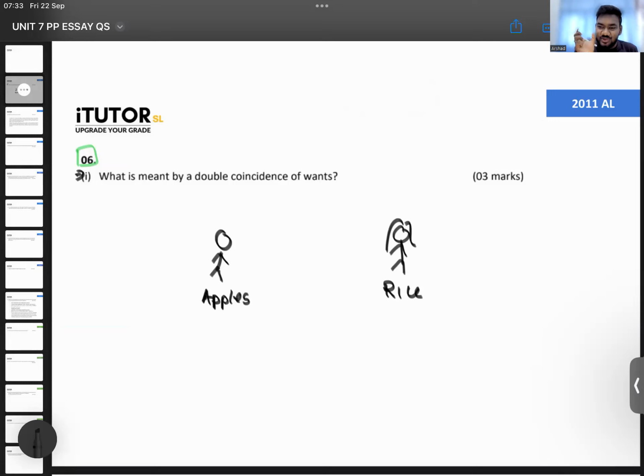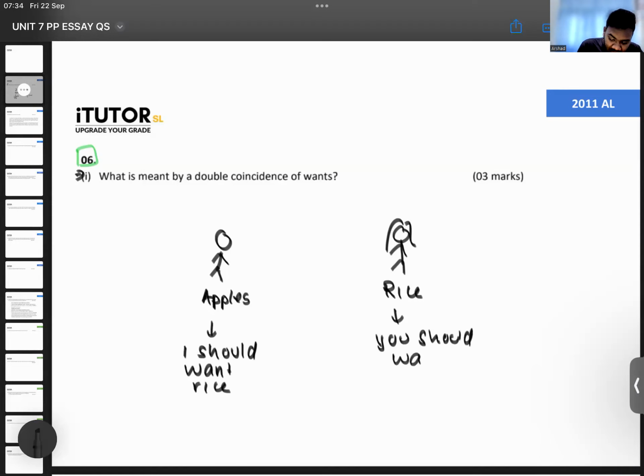So for exchange to happen, guys, there needs to be a double coincidence of bonds, we say. What does that mean? That means I should want rice. You should want apples. So I should want what you have. You should want what I have. Only then trade can happen.